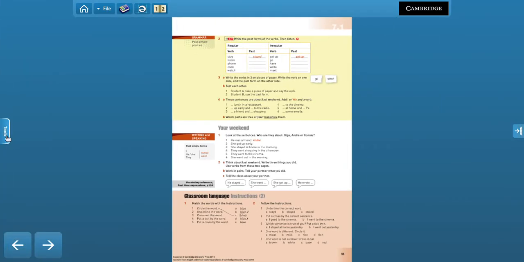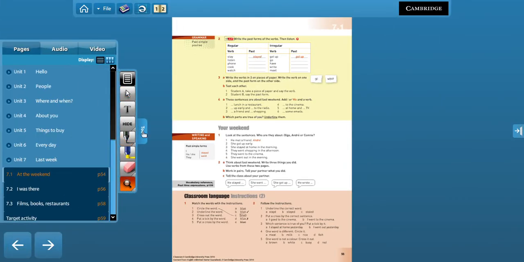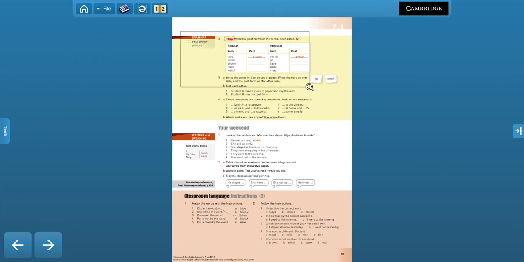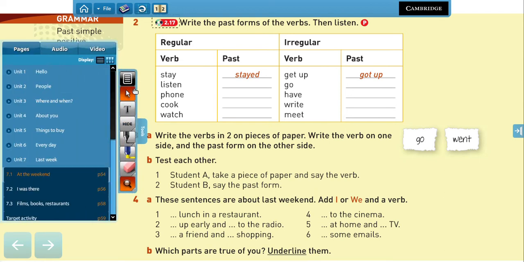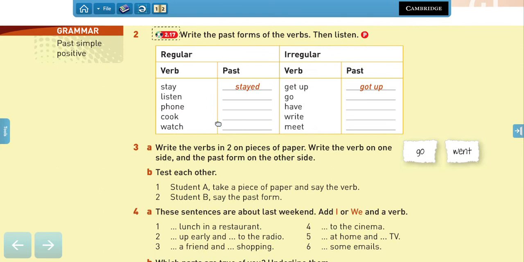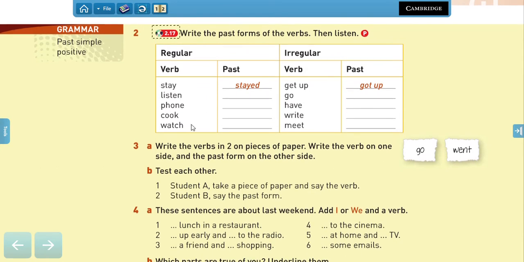Now, when we talk about the past, and for this first lesson, we're going to be talking about past simple positive only, about positive sentences, so you don't get confused. So when we talk about the past, I told you that we use different verbs. So we have the normal verbs in present or infinitive, and we have to change them to transform the sentence to past. Yes? And in this process, we have two different categories of verbs.